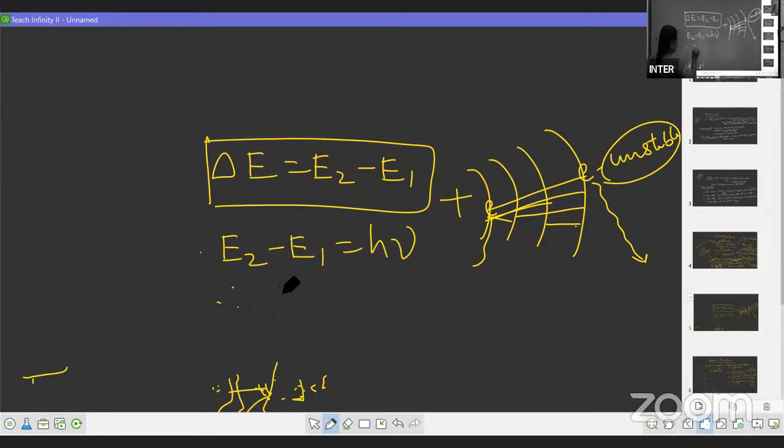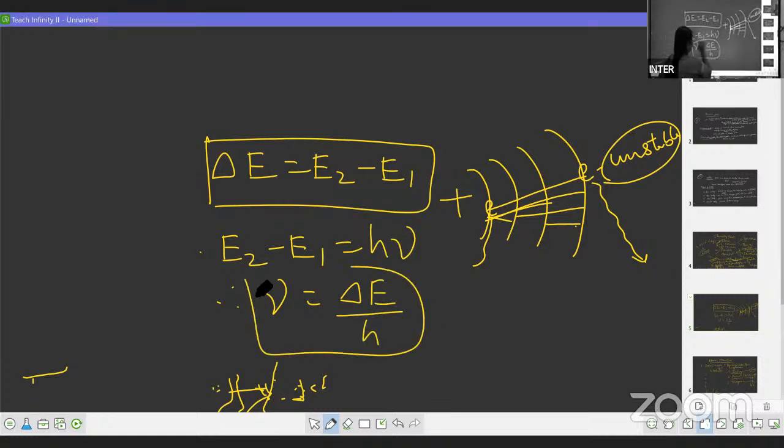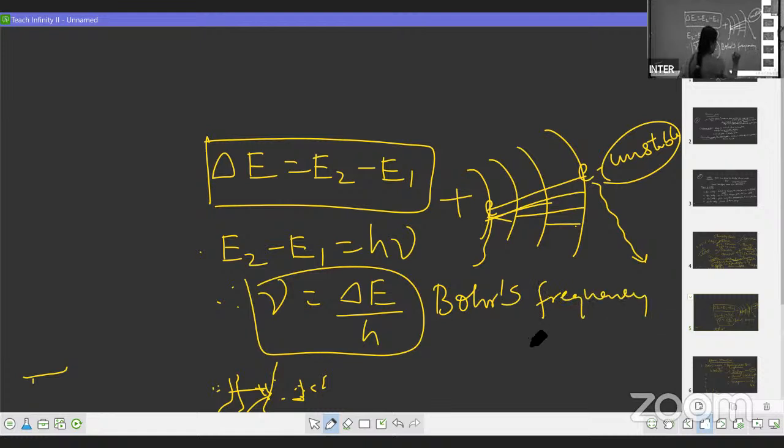Therefore, nu is equal to delta E by h. This is called Bohr's frequency rule. Important.